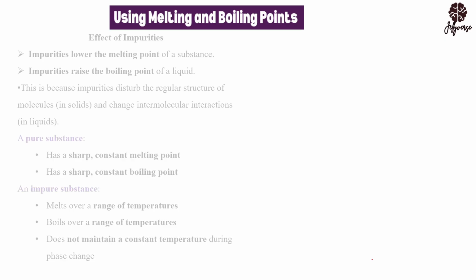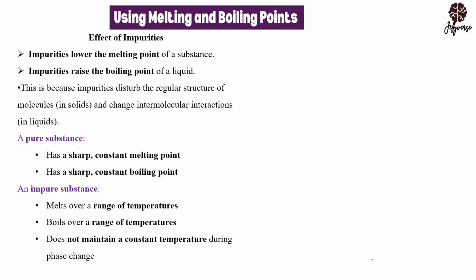If you are using melting point and boiling point, let's look at the effects of impurities. Impurities lower the melting point of a substance, but impurities raise the boiling point of a liquid. So if pure kerosene boils at 80 degrees Celsius, and you pour your kerosene into another, dirty container, you reach 80 degrees and still don't see your kerosene boiling.